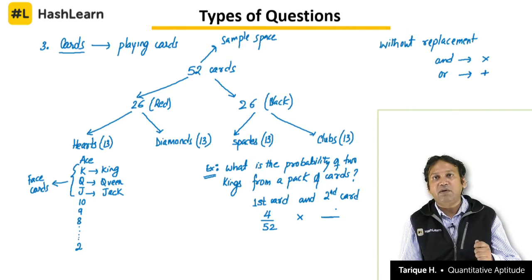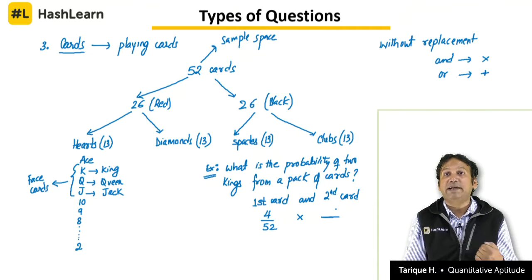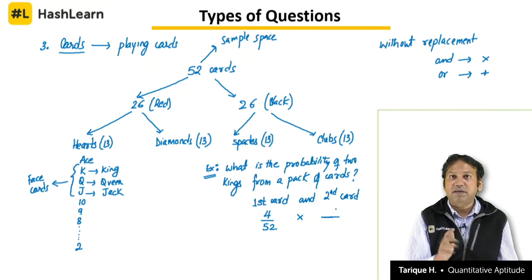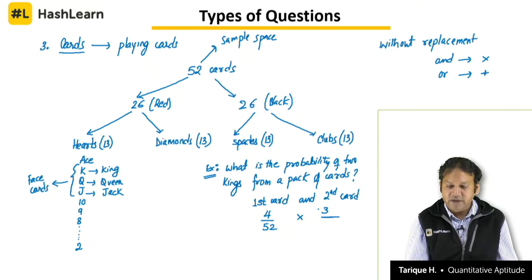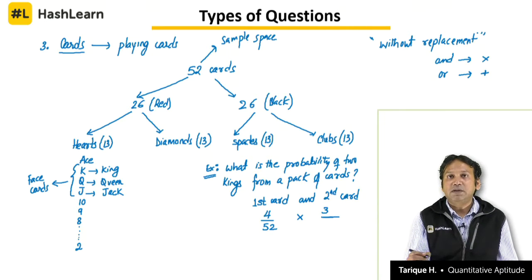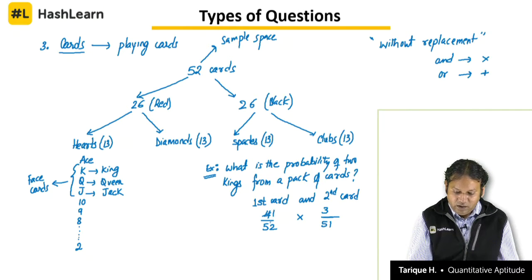Now, for the second card, I want the second card also to be a king. Now, first card I have taken out and I am calculating its probability of being a king. If it is a king, how many kings are left in the pack of cards? One king has gone out, so there are 3 kings left. Total cards were 52. We have not replaced, without replacement, we have not replaced. So, the number of cards has become 51. 4 by 52 into 3 by 51, 1 by 13, 1 by 17, that is equal to 1 by 221.